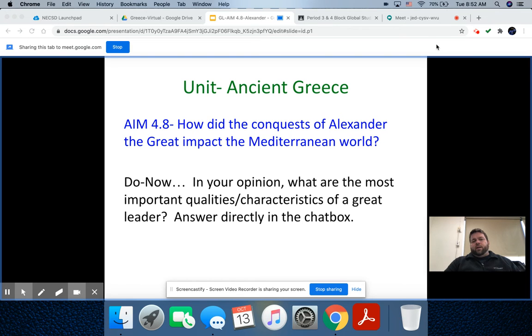Okay, so by now you guys should have the aim in your notebook, aim 4.8. You should have the aim copied down exactly as it's shown here on the slide. And that's a question that you should be able to answer at the end of the lesson. And we just went over a bunch of responses for the do now. So we're going to talk about Alexander the Great today, arguably one of the greatest military strategists and greatest leaders the world has ever known. So here we go.